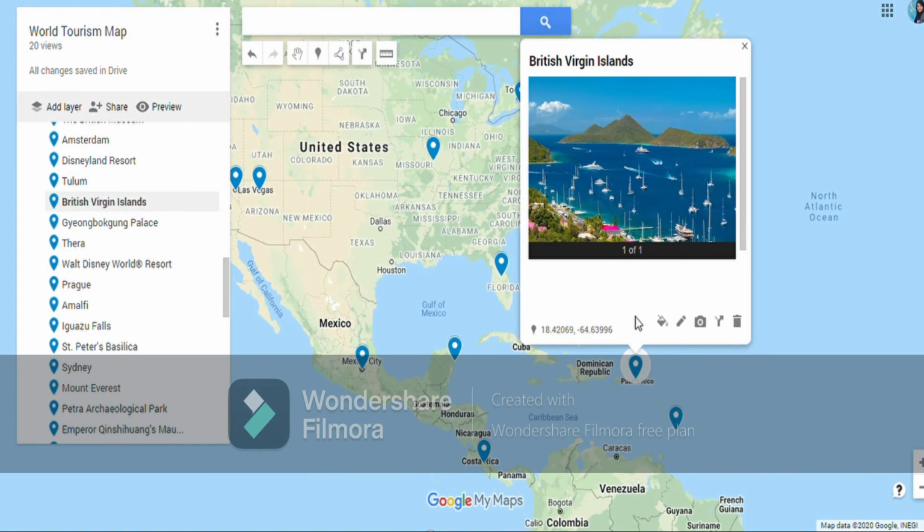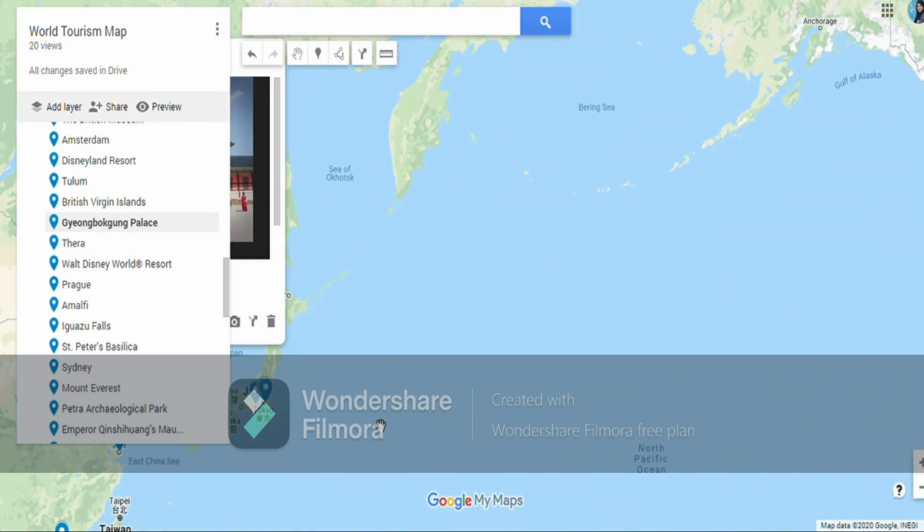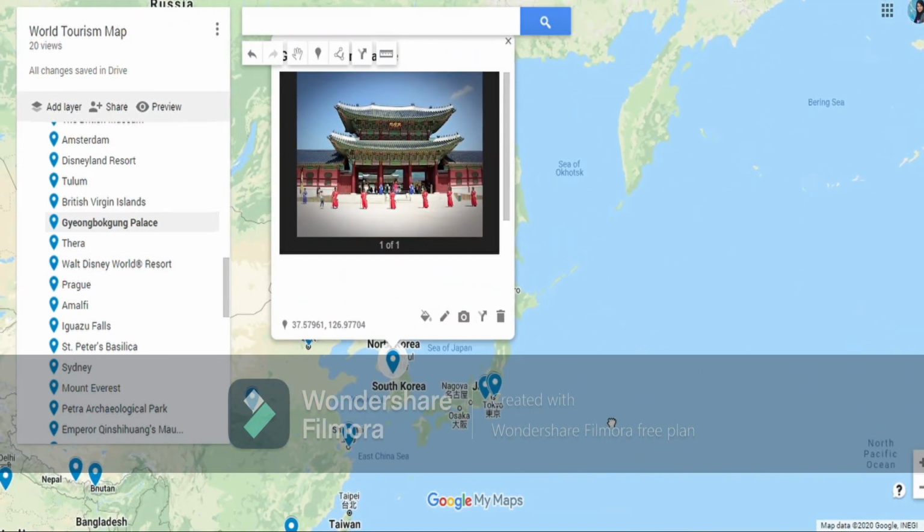Okay, then we have Gyeongbokgung Palace in South Korea. So it's a palace. You can see the architectural style. Okay, Korean architecture. Then we have Santorini in island of Thera.